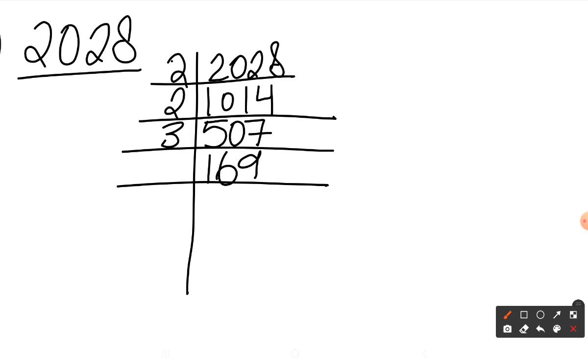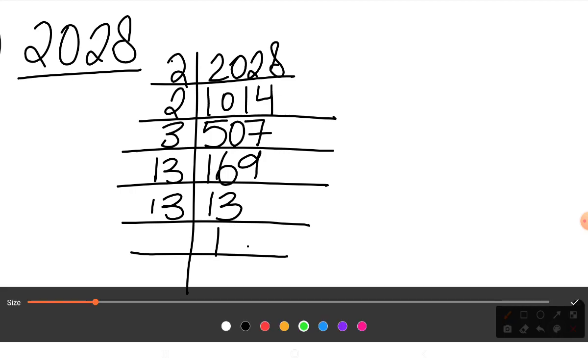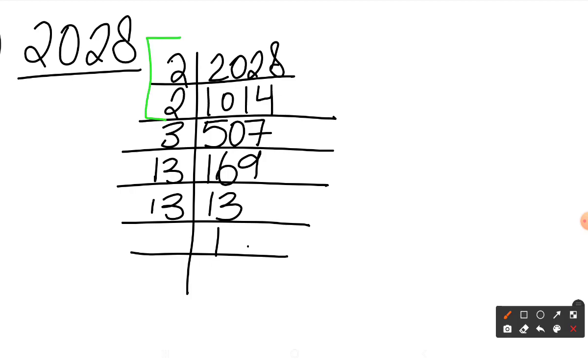Now 169 is a perfect square of 13. So I'll divide by 13. So it would be 13, again by 13, it would be 1. Now here we can see that we have a perfect pair of 2 and 13, but we don't have a perfect pair of 3. That means the smallest number by which we should multiply 2028 in order to make it a perfect square number is 3. So I'll just multiply it by 3.